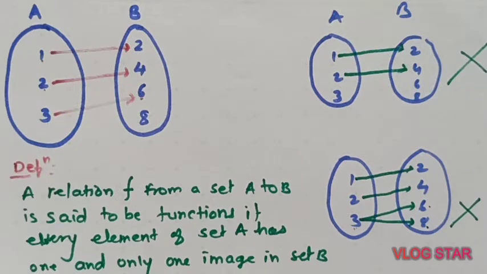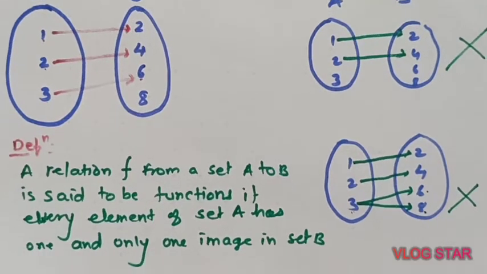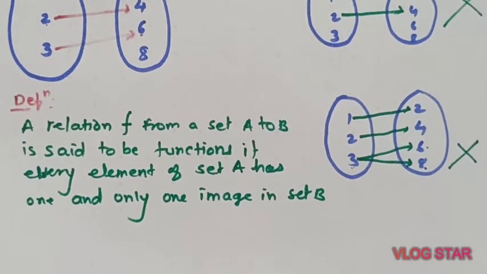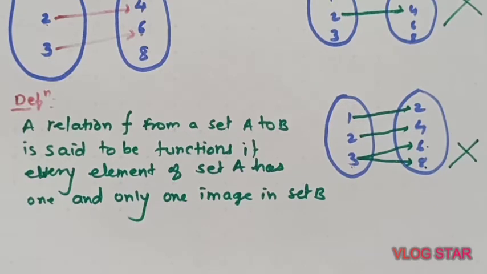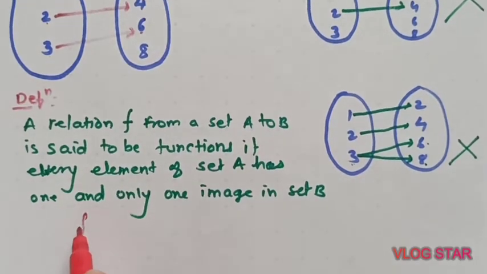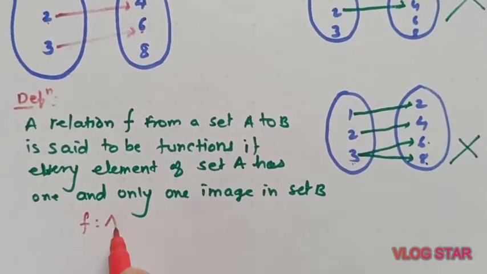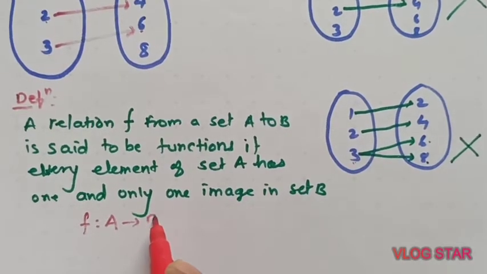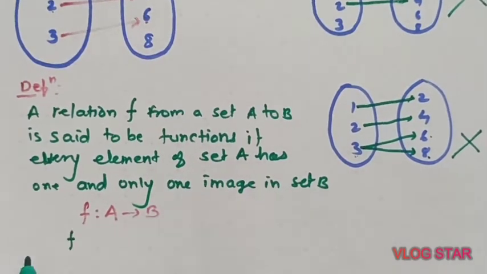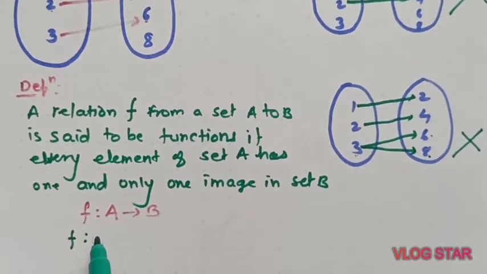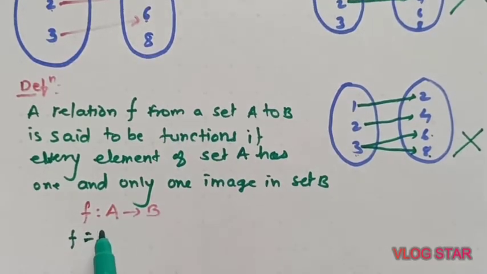Now, instead of the notation of a relation, I can assign the notation of a function. So here this is a function f from set A to set B. The function can also be written in the form of a set. F is a function. How?